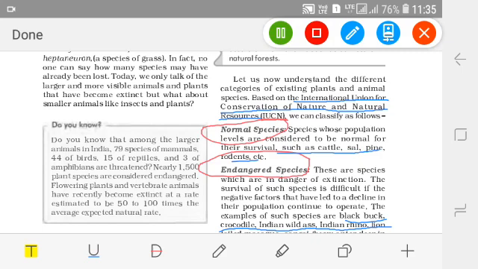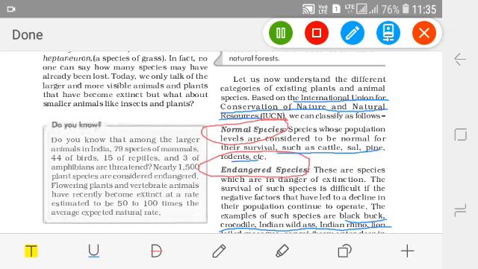Next, children, let us understand the different categories of existing plant and animal species. According to IUCN, the International Union for Conservation of Nature and Natural Resources.